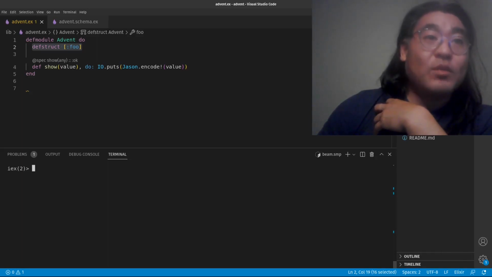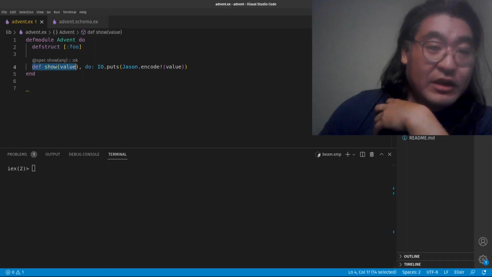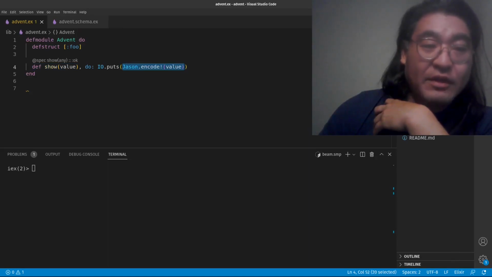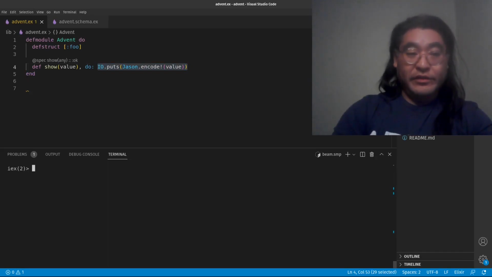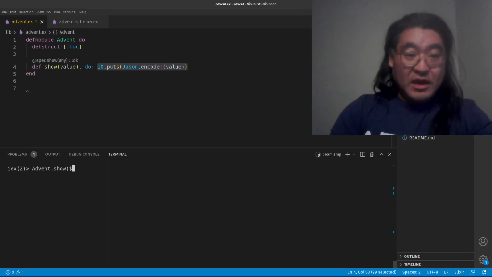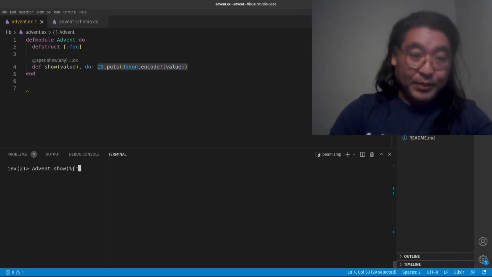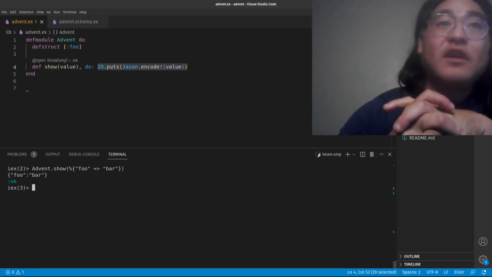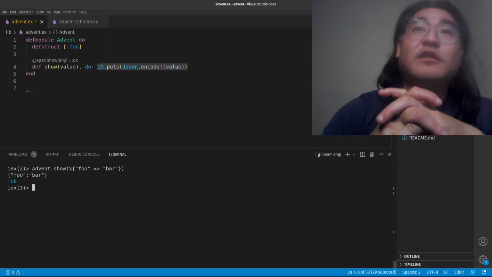Let's see what happens when we try to do that. Here I've written a show function, and it's going to attempt to encode the value, and then take the result and run IO.puts on it. So, for example, let's do Advent.show, and let's just do some sort of normal map. And you can see we get the JSON encoded representation out of it.